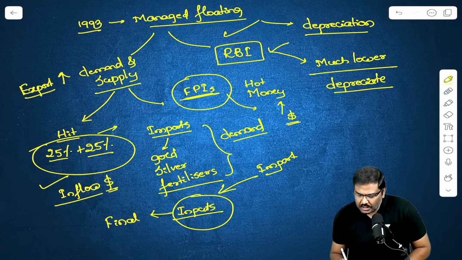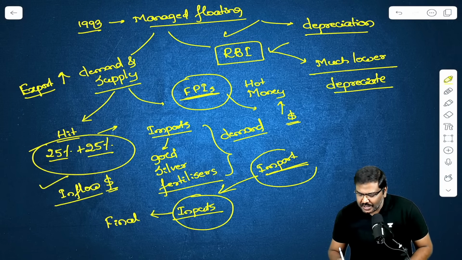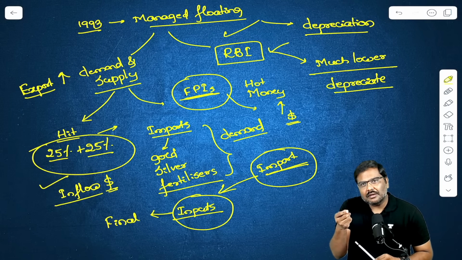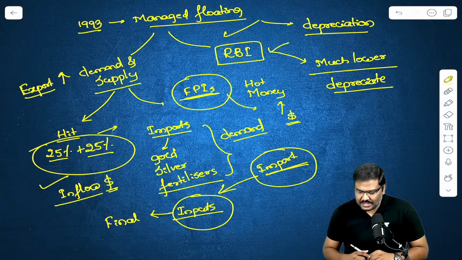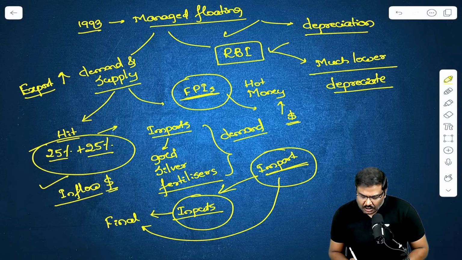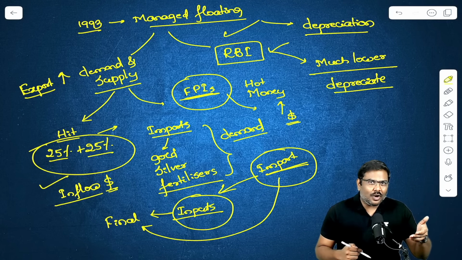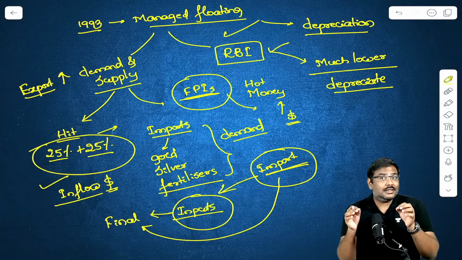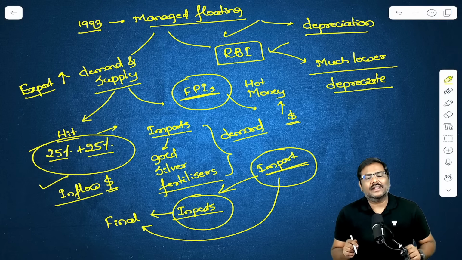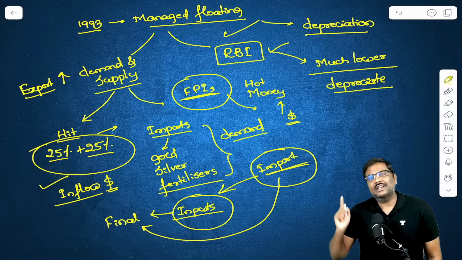We import a lot of these. So now tell me, if rupee depreciates, don't you think the cost of the imports will increase? And when the cost of the imports will increase, will it not hamper the overall cost of production of a final good? So on one side, you want rupee to depreciate, contribute to export competitiveness, but at the same point of time, you're missing the fact that many of these imports will also become costlier.